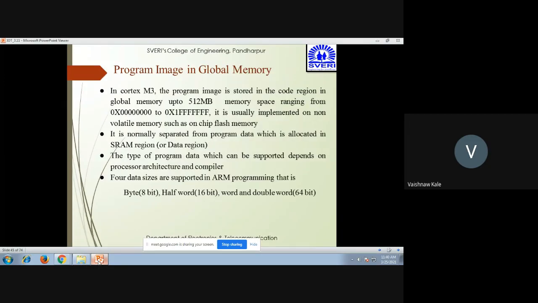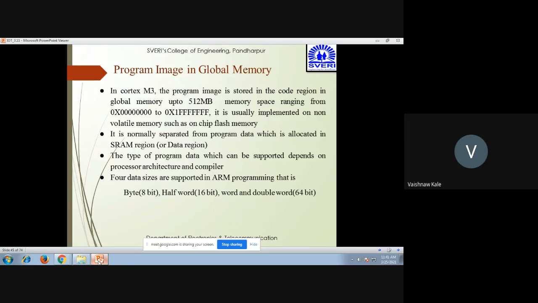So in Cortex M3, the program image is normally stored in the code region in the global memory, up to 512 MB, and the range will be from 0x00000000 to 0x1FFFFFFF. It is normally implemented on non-volatile memory such as on-chip flash memory. It is normally separated from program data, which is allocated to the static RAM or the data region.